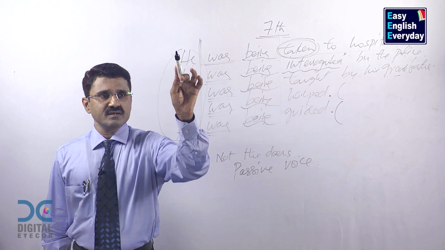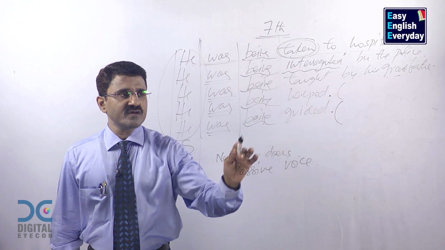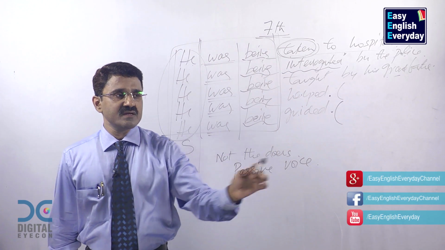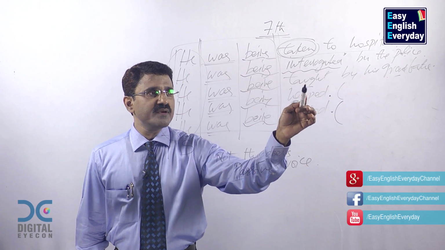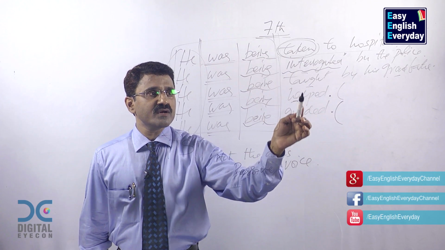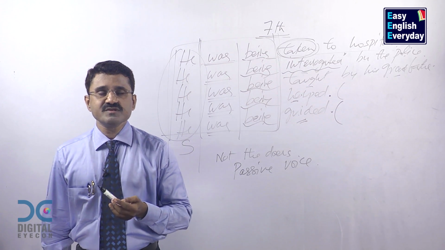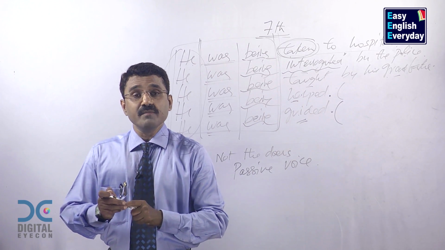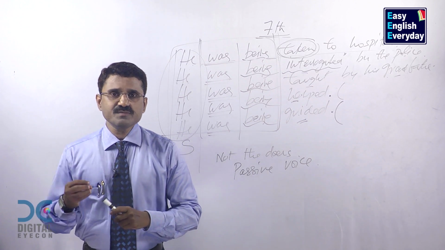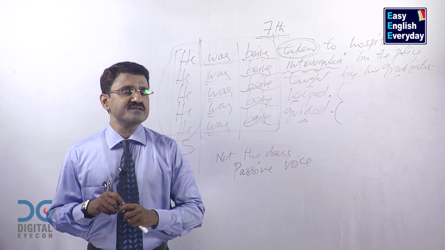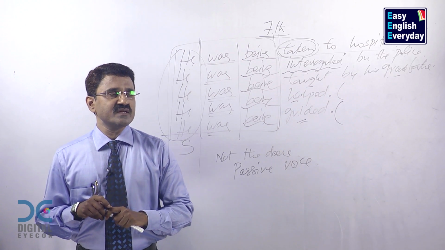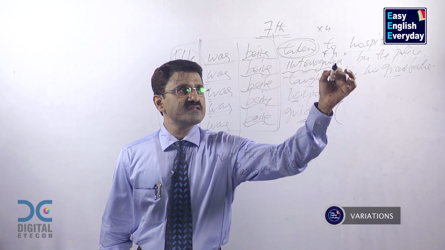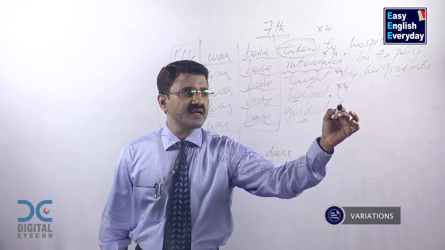What do you need? Take a subject, take was, take being. This part is fixed for all of us, but your progress depends on the number of past participle forms you collect. Collect more past participle forms, make more sentences. Less past participle forms, less sentences. So make more number of sentences. After that, again convert every sentence into 4 forms like this.